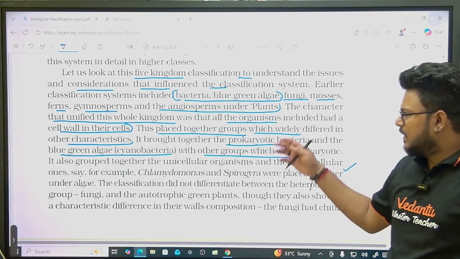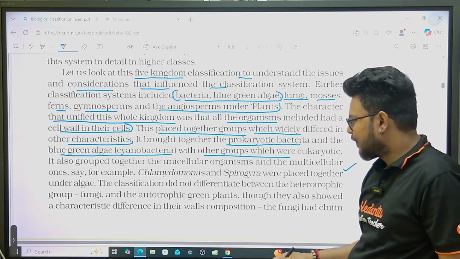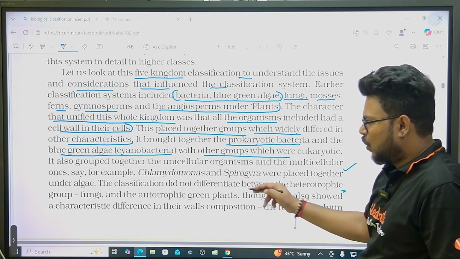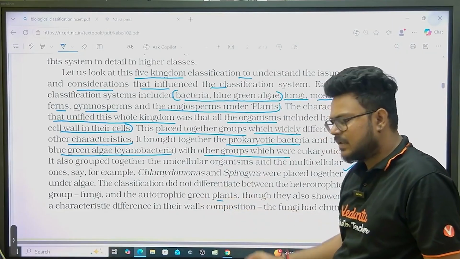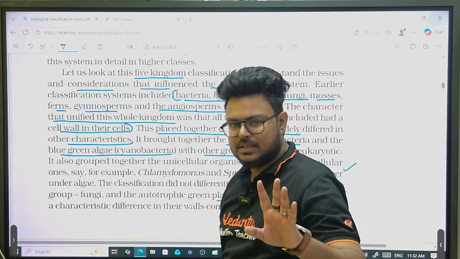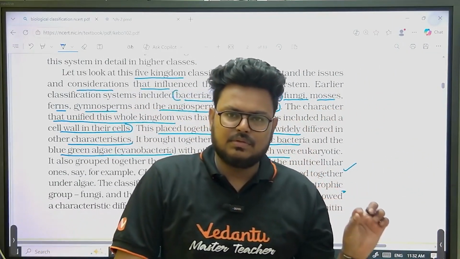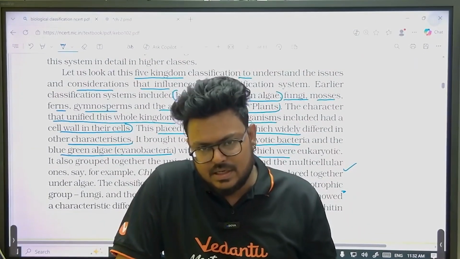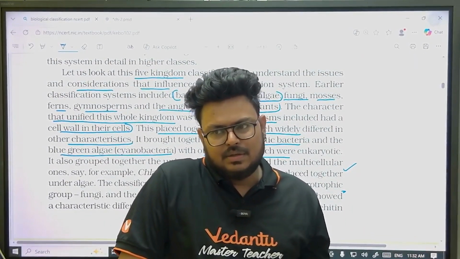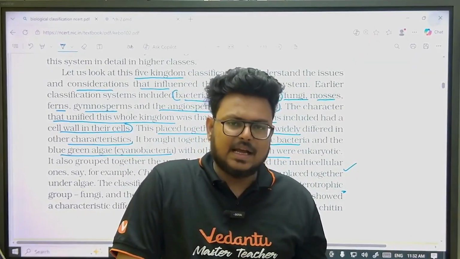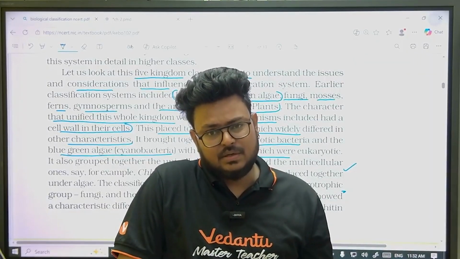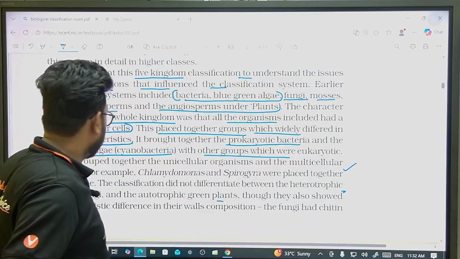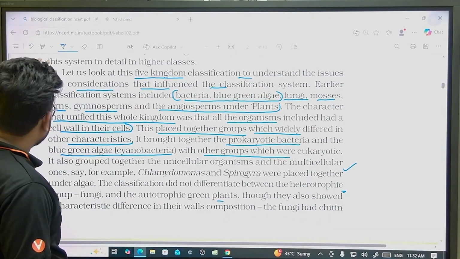So these are the same characters which we discussed earlier. The classification did not differentiate between heterotrophic fungi and autotrophic green plants. So same 3 points: prokaryotes and eukaryotes not differentiated, unicellular and multicellular not differentiated, and complex organisms came with simple organisms, and autotrophic photosynthetic and non-photosynthetic were not differentiated. So that is why we did the classification, right?